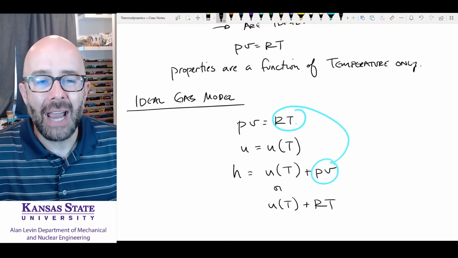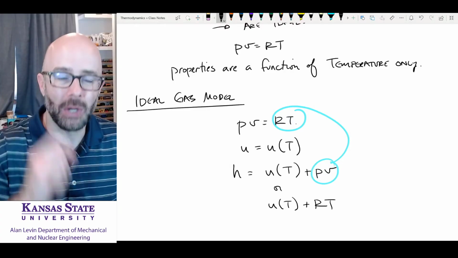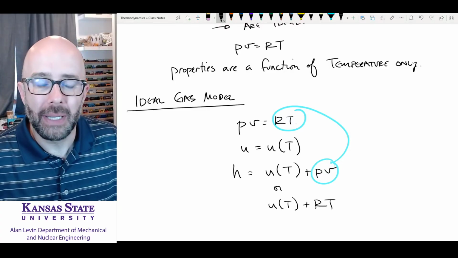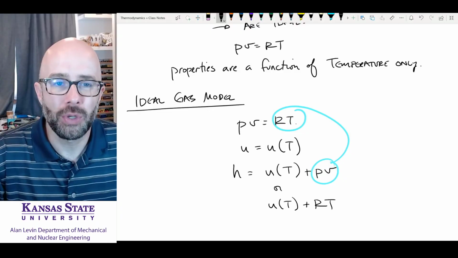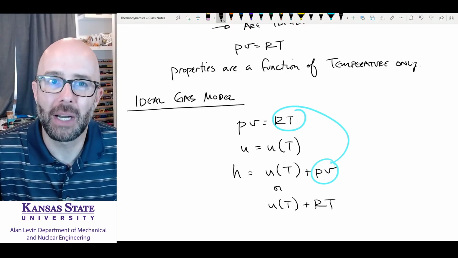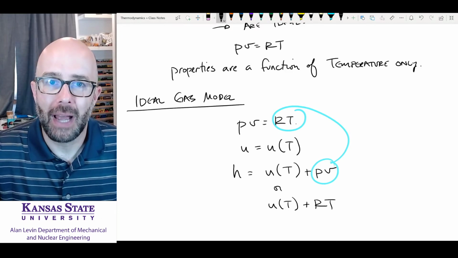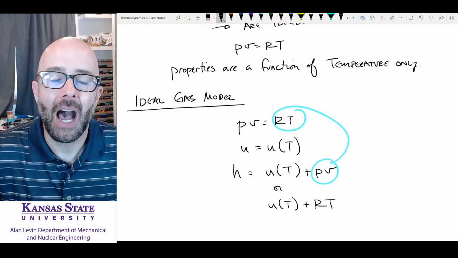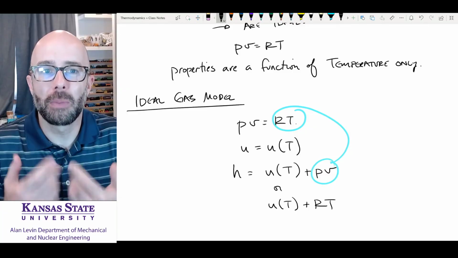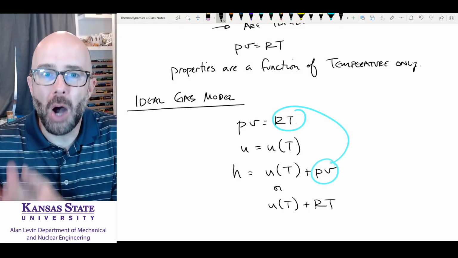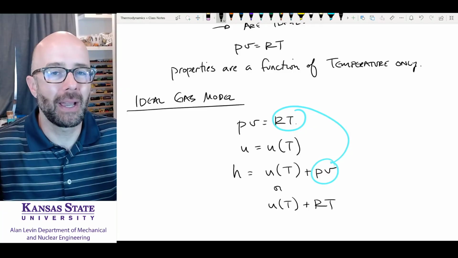Now, the ideal gas model is a model. The gases I said to assume are ideal probably don't have a compressibility factor of exactly 1. So when we model them as an ideal gas, we accept a little bit of error. I'm going to model the gas as ideal because it simplifies my calculations a lot.